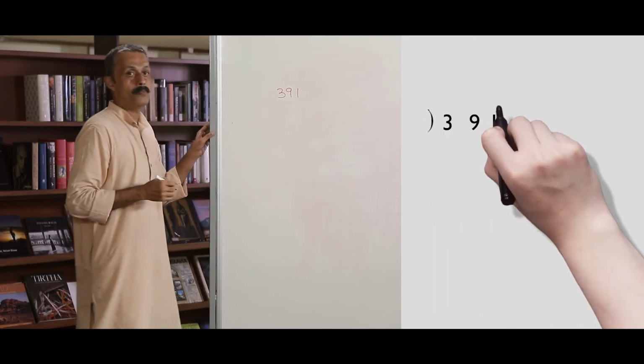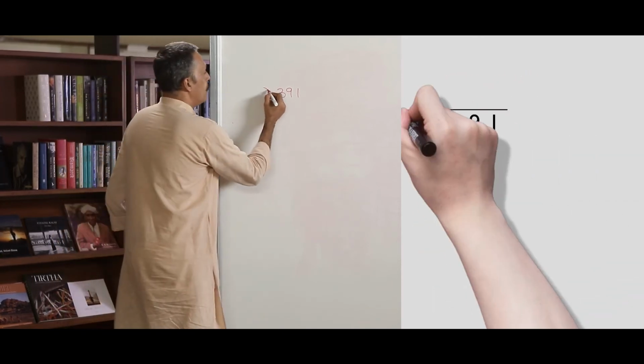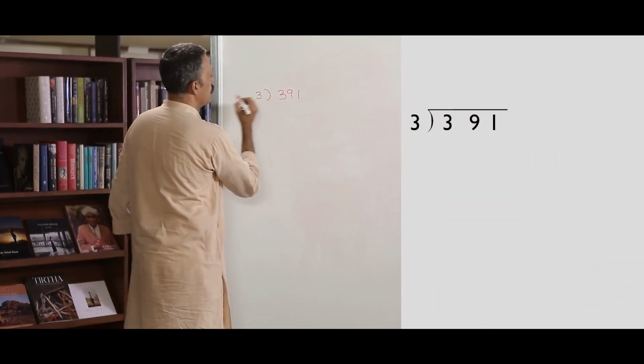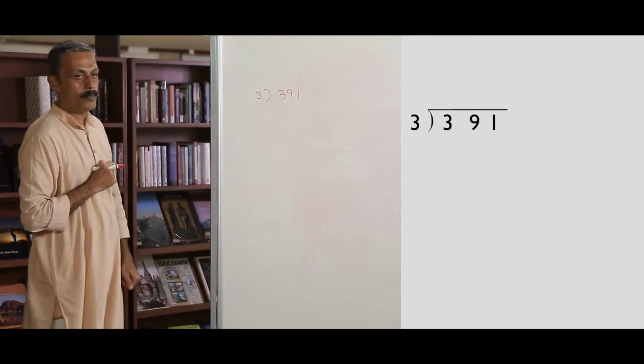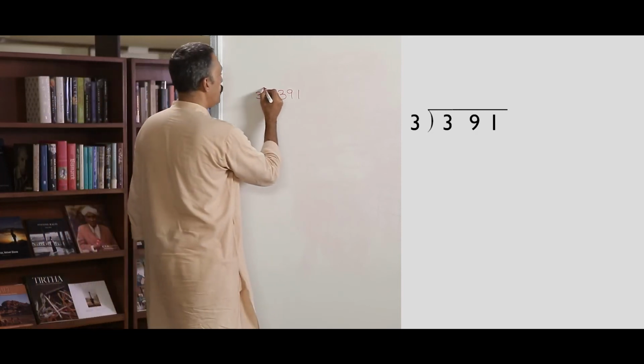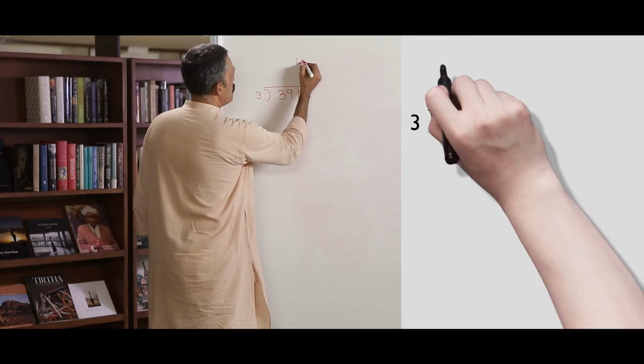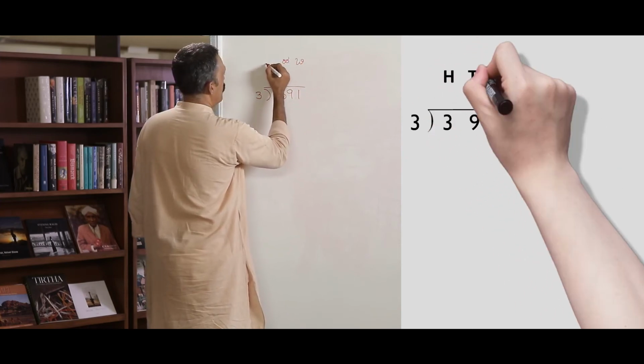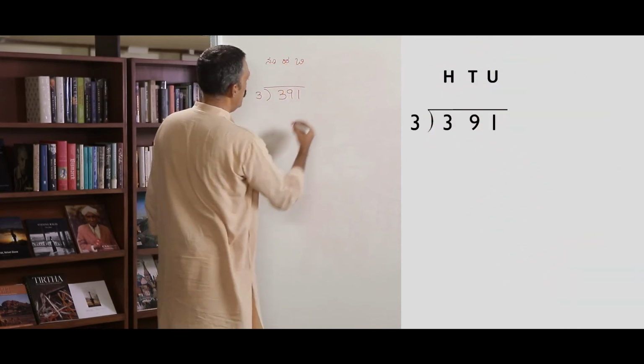391 divided by 3. Let us use the required conversion. Place value to be noted first.